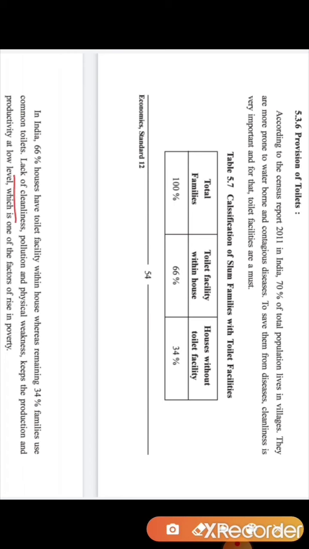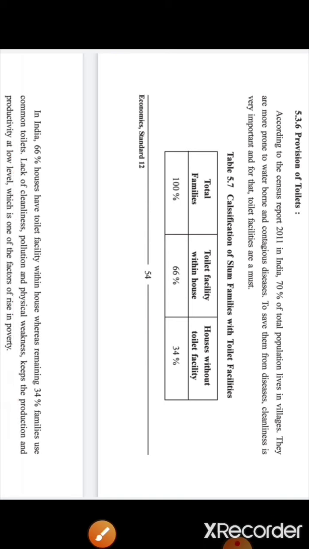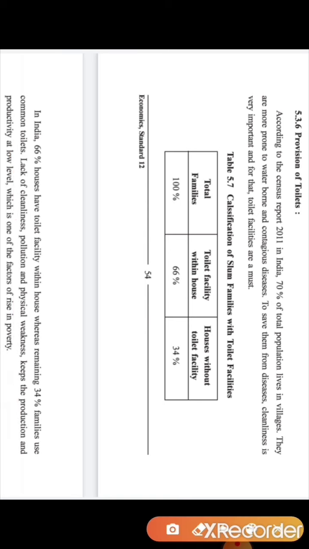Lack of cleanliness, then pollution and physical weakness keep production and productivity at a low level, which is one of the factors in the rise of poverty. So here it is said that because of the lack of cleanliness, pollution and physical weakness, production and productivity are kept at a low level.